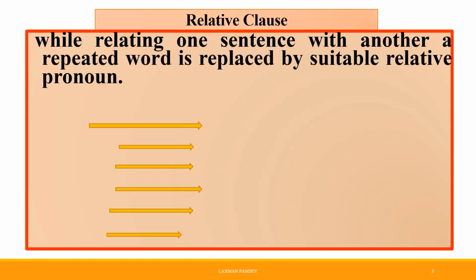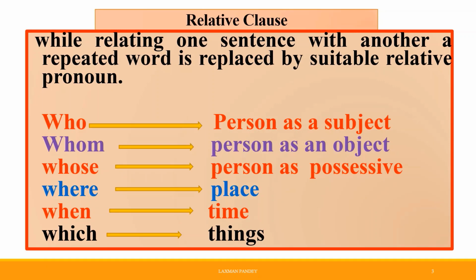Relative clause. While relating one sentence with another, a repeated word is replaced by a suitable relative pronoun. For example, a person as a subject is replaced by who, a person as an object is replaced by whom, a person as a possessive is replaced by whose, a place is replaced with where, the name of a time is replaced with when, and a thing is replaced with which.